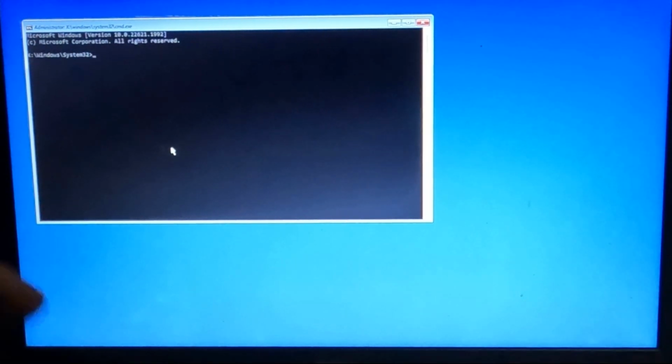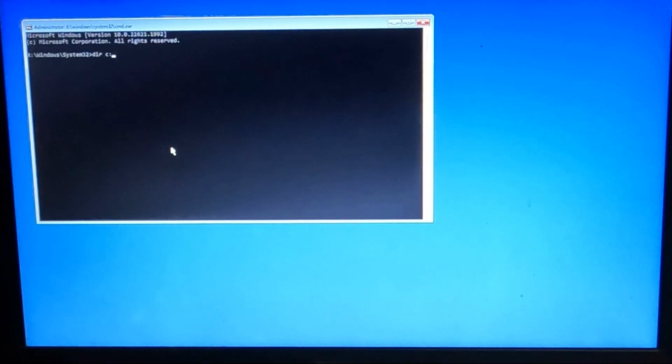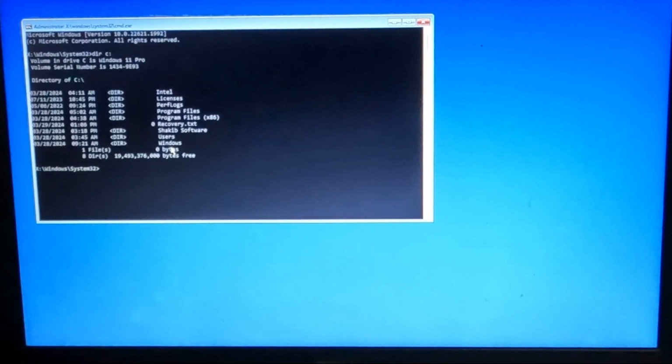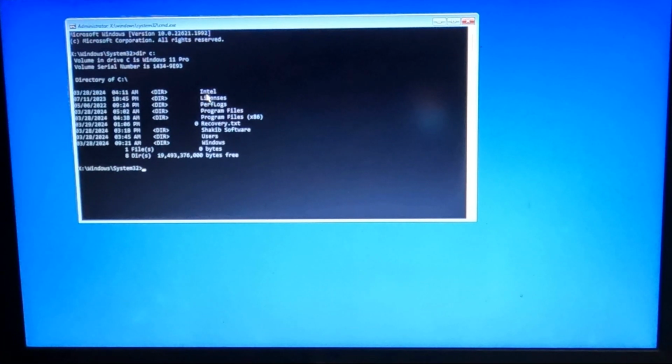So I'm going to type dir C: and hit enter, and it will show the result that our Windows is on C drive. Like you can see here, my label is Windows 11 Pro, and I have Program Files, Windows, Program Files (x86), and other folders, which confirms that my C drive is where the operating system is installed.